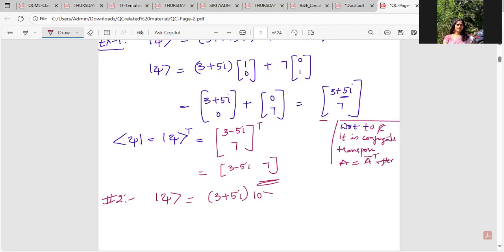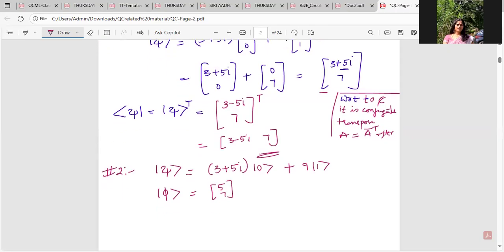Suppose I have ket psi to be 3 plus 5i ket 0 plus 9 ket 1. Of course, another one I'll be taking is ket phi, which is nothing but the vector 5, 7. Why I've given two different notations is that initially these notations scare us.